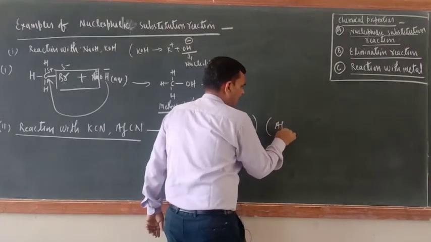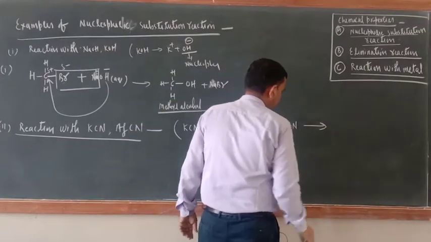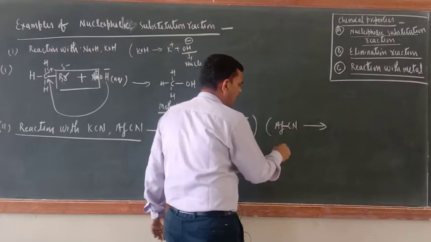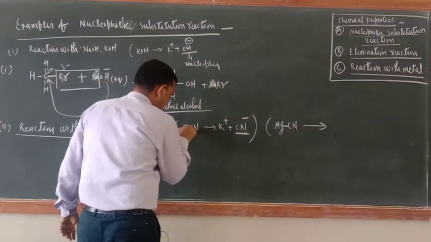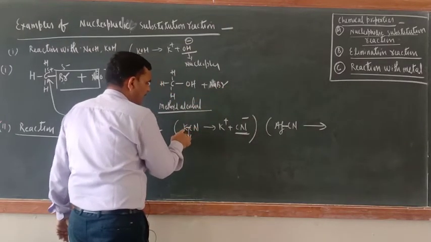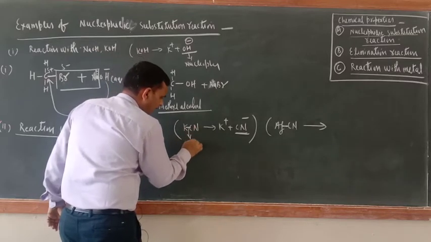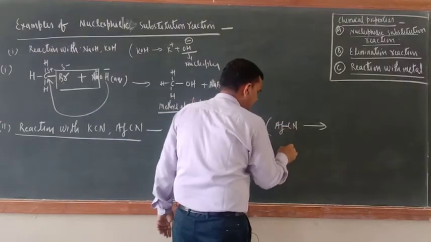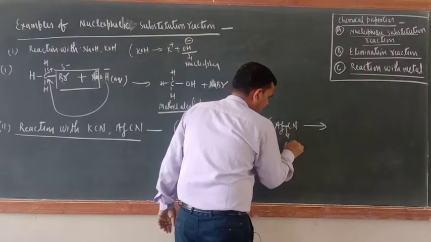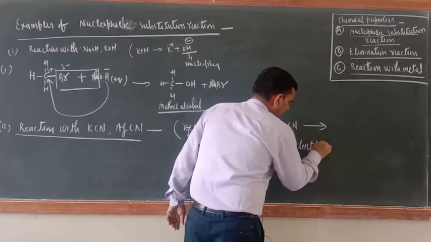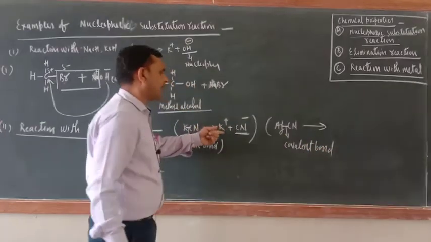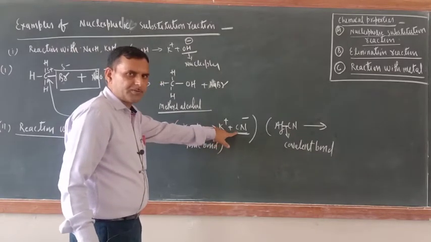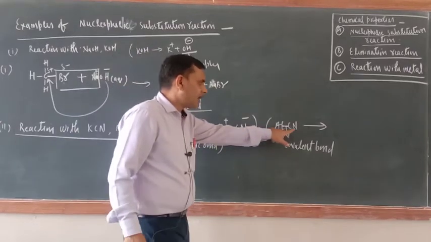Similarly AgCN: between Ag and C a covalent bond is there, while between K and C an ionic bond is there. So its ionization is not there; as KCN is getting ionized into K positive and CN negative, AgCN will not ionize.